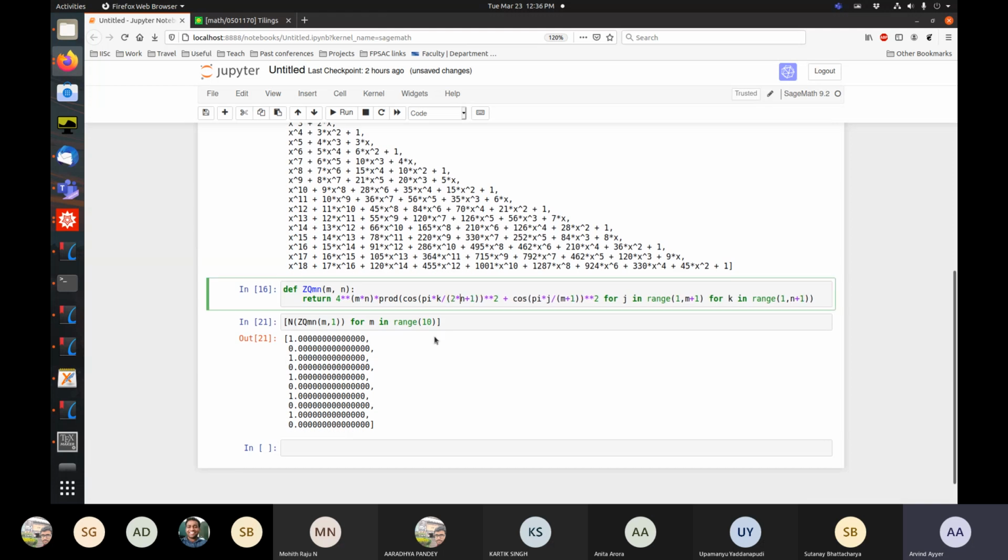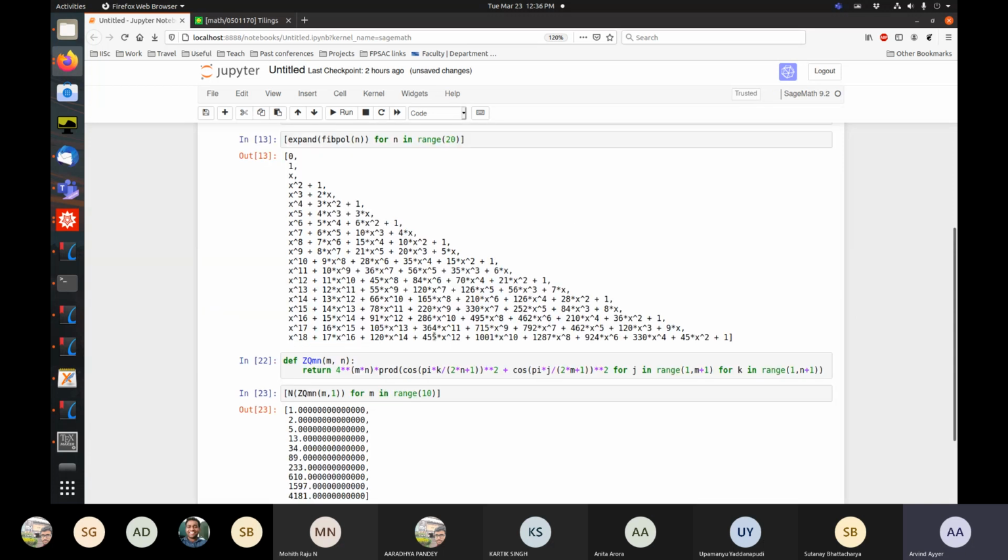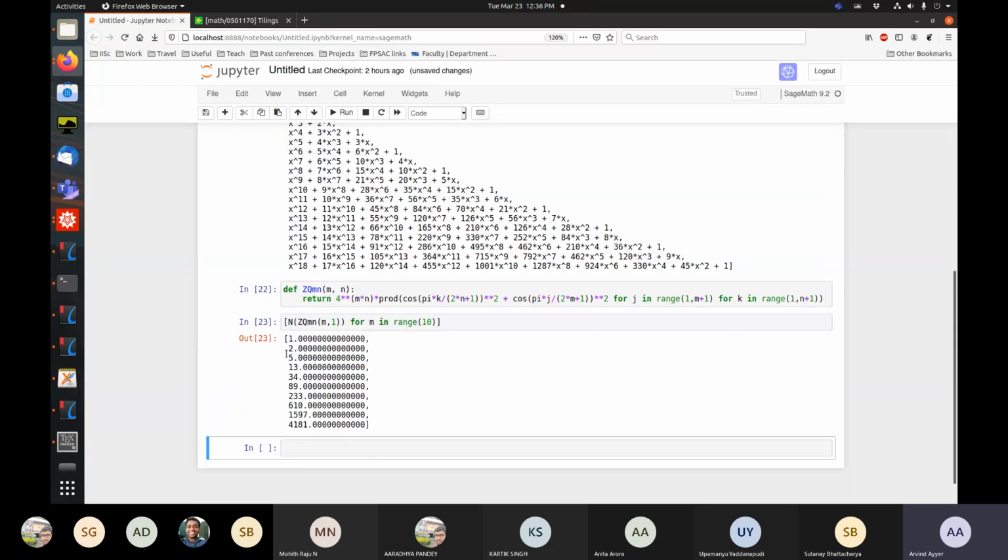So what I should do is actually 2n plus 1. Yeah, so now I'm getting alternate Fibonacci numbers, because I would have got 1, 1, 2, 3, 5, 8, 13, 21, 34 like that.